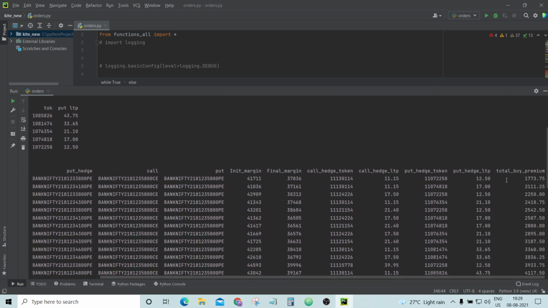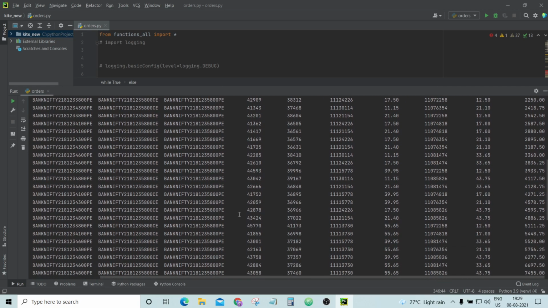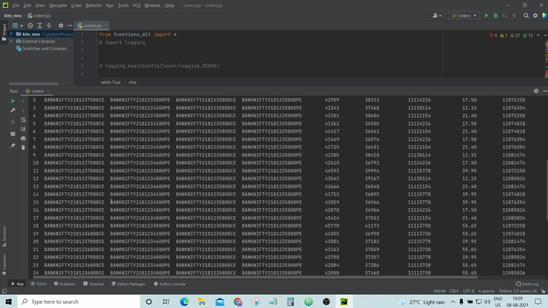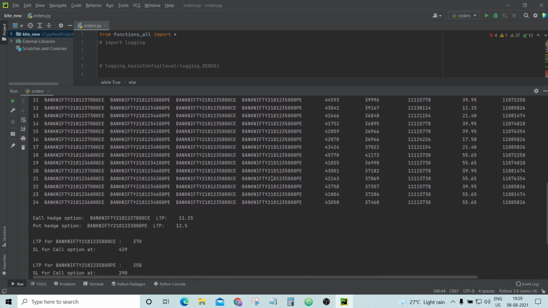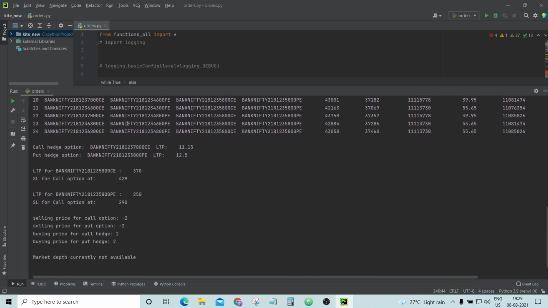And what I will be paying for the buy premium will be this much amount. So I have decided that this strategy picks a certain combination of these strike prices in such a way that we are paying very little premium, and also the margin required to trade this strategy for one lot is less.